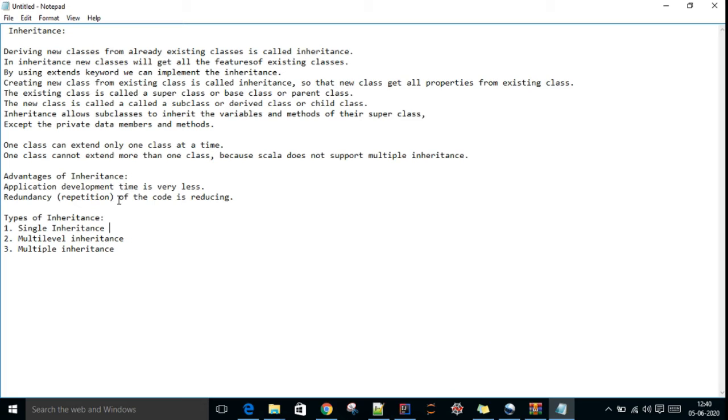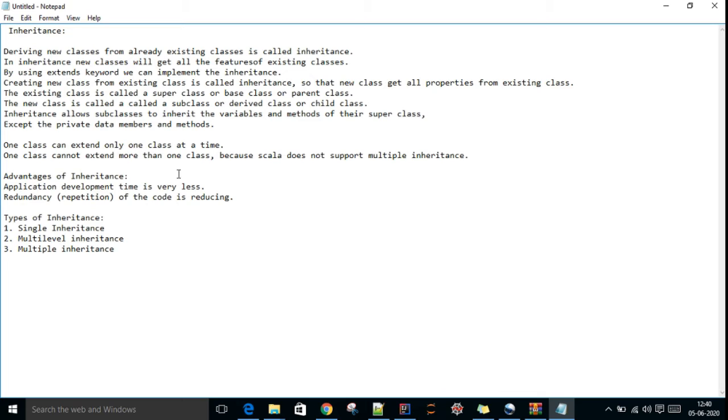If you are not using the inheritance concept, suppose the first method takes 10 lines, then 10 into 10, 100 lines we have to write. If you are using the inheritance concept, it will come to only around 20 lines in the parent class. So redundancy and code repetition will be reduced using inheritance.